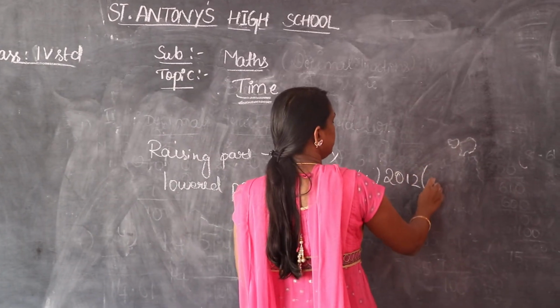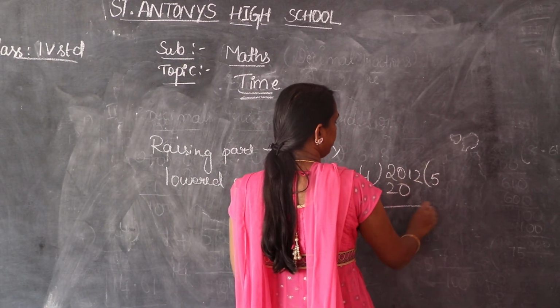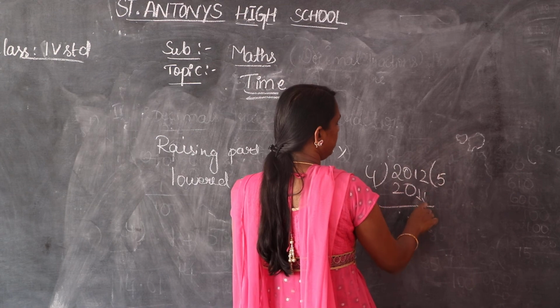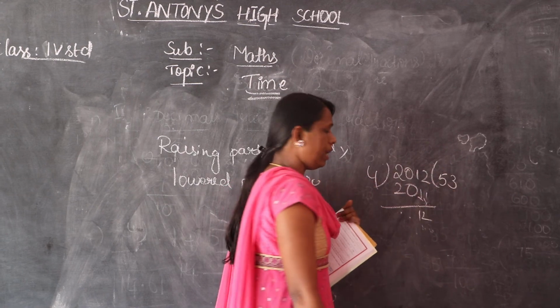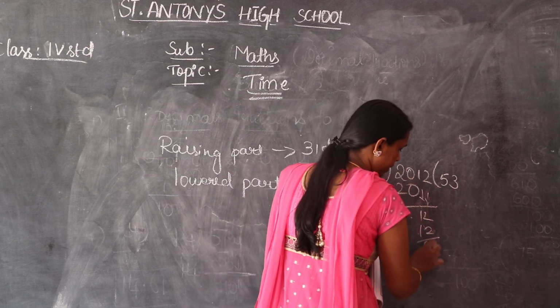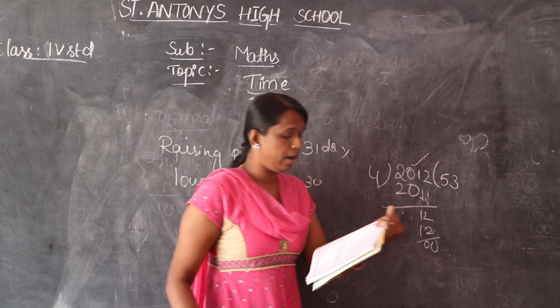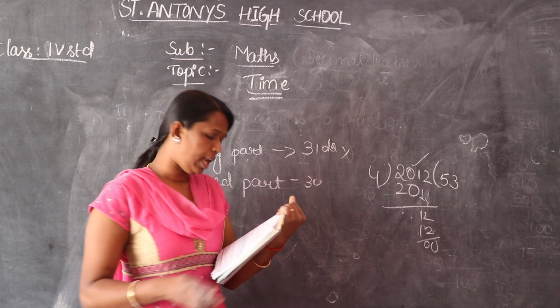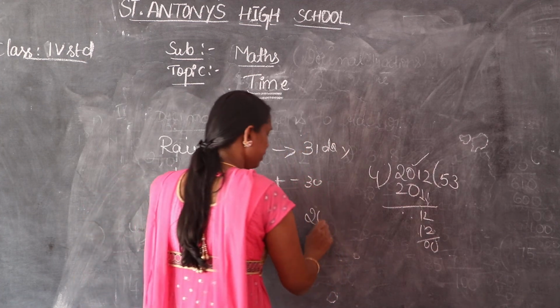4 5s are 20. Take down 12. 4 3s are 12. Is it right? So there is no remainder here. So this 2012 becomes what? A leap year. So like that, 2013.